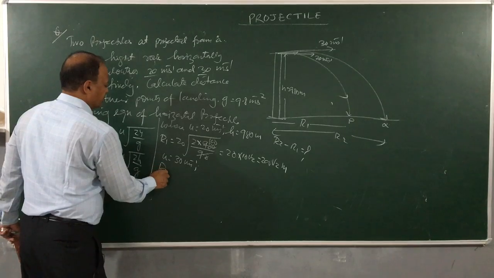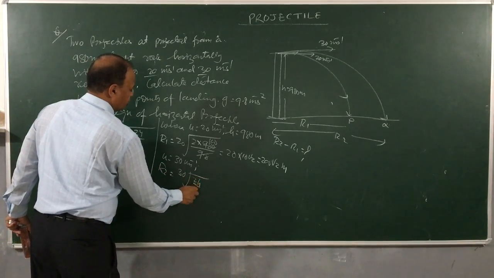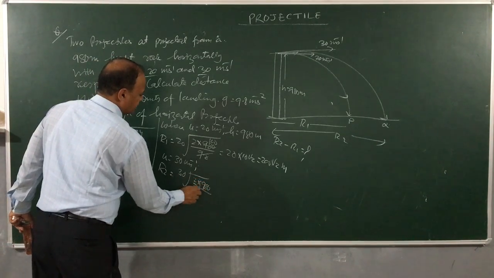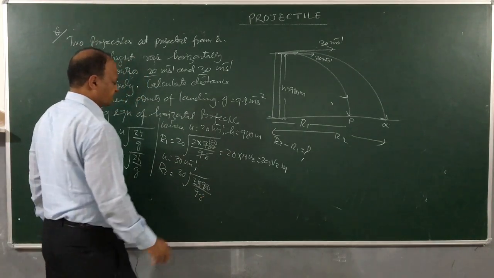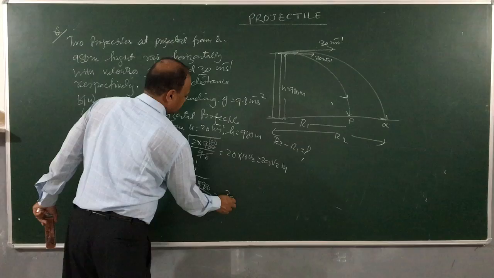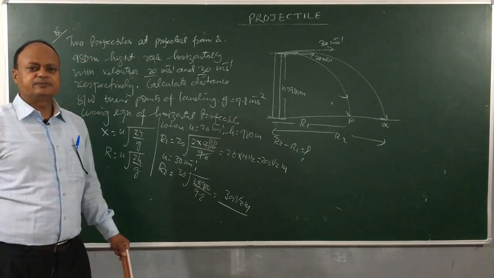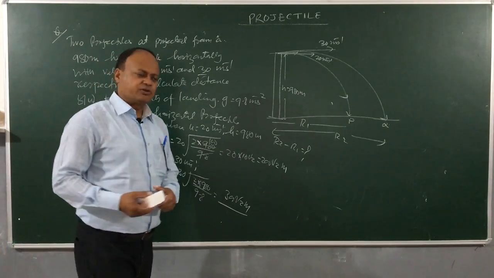Similarly, we will see for the second projectile, using 30 meter per second. So R2, its range, will be 30 root over 2h, where h is 980 divided by 9.8. If you solve it, how much do you get? 300 root 2 meter. So we got both the ranges. The first one is 200 root 2, the second one is 300 root 2. So what is the distance?